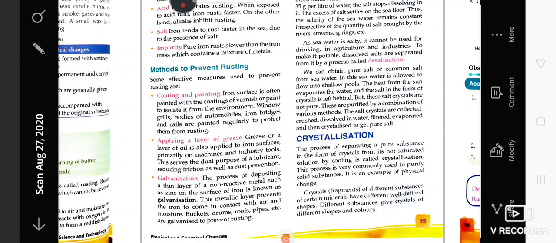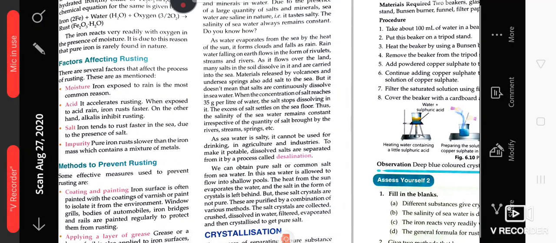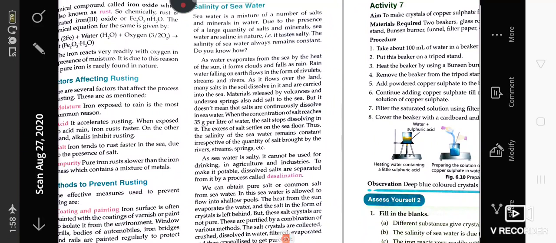Now comes the salinity of sea water. Sea water or ocean water is saline. Saline means it is salty. Why is it salty? This is because all the rivers and other water bodies carry water, and along with the water, all other minerals also get collected in the sea.